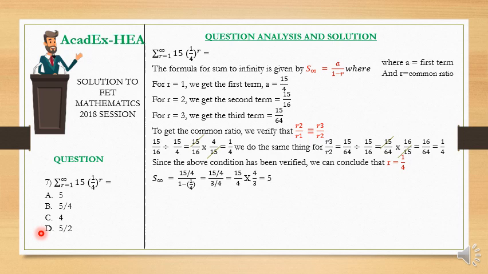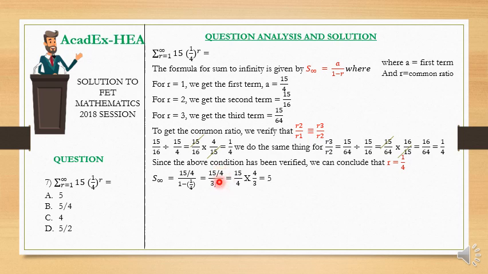The sum to infinity is given by what? A, which is the first term, divided by 1 minus r, where r is the common ratio. We have calculated it to be 1/4. So now we simply have 15 over 4 divided by 1 minus 1/4, and 1 minus 1/4 is actually equal to 3/4. We do the simple subtraction of fractions here to have 3/4.